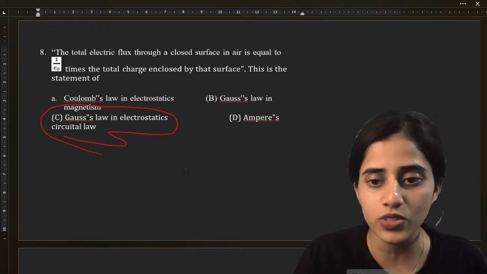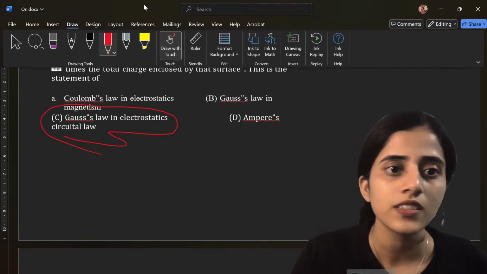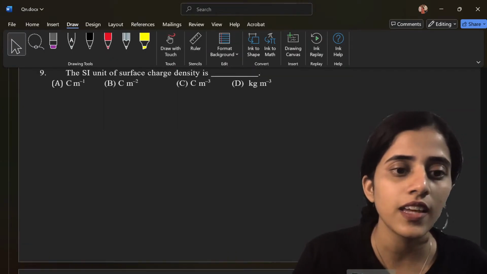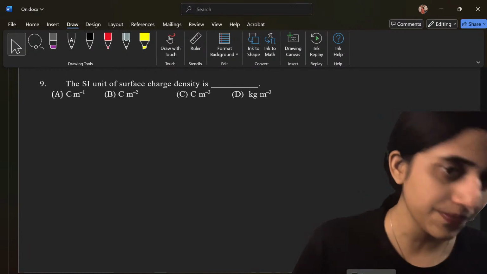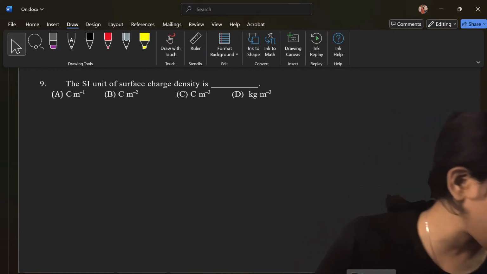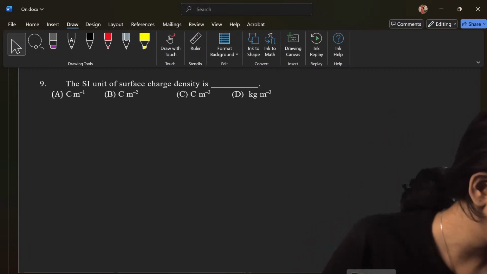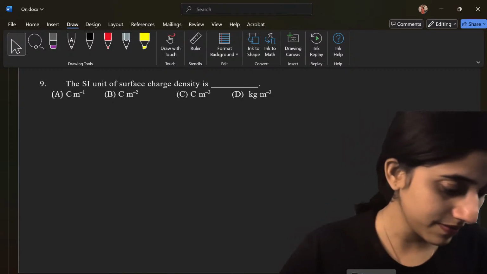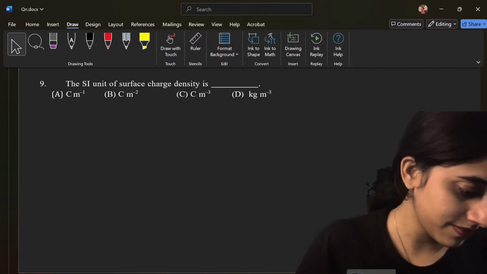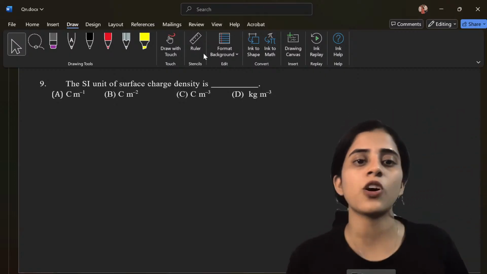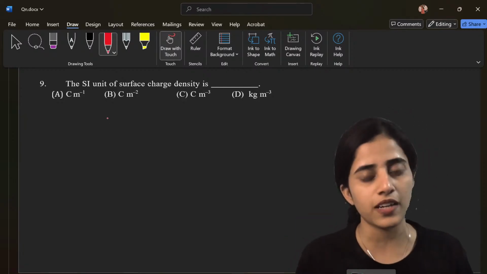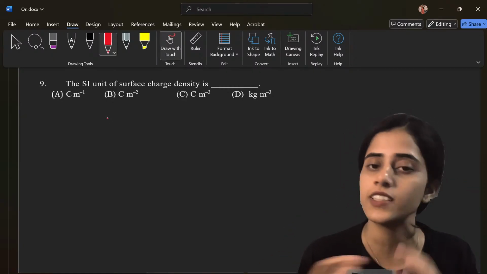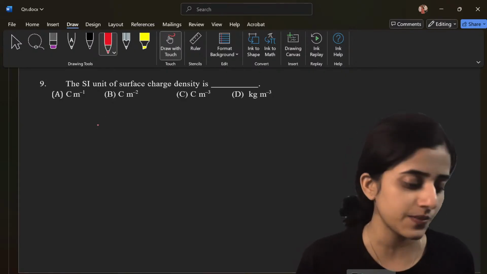The SI unit of surface charge density is. You need to know concepts also. Even if you do previous year papers, not all questions come just from that. So you need to know your NCERT very well to get 70 on 70. That's very important. Okay.